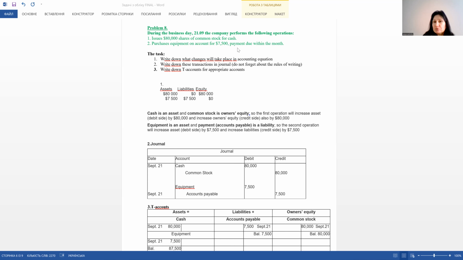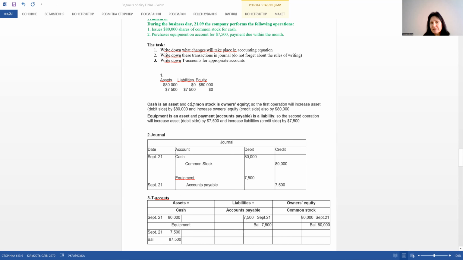But payment is not at the moment when the company purchases it, but payment is due within the month. And the task is to write down the changes in the accounting equation. It's the first question. The second question, write down these transactions in the journal. And the third one, write down T accounts. And let us briefly cover solving this problem.